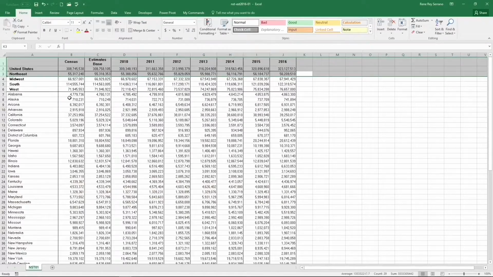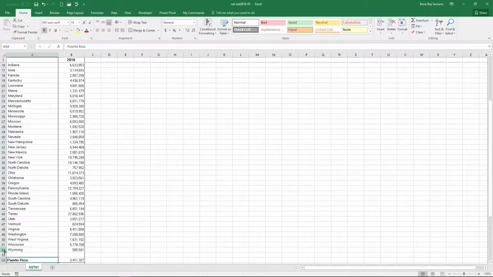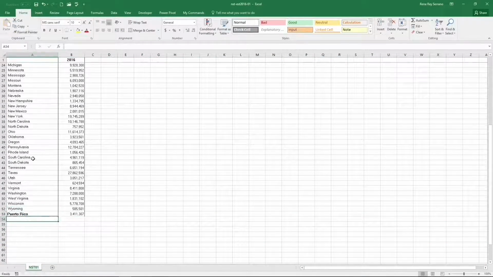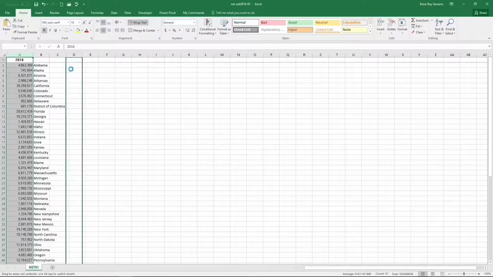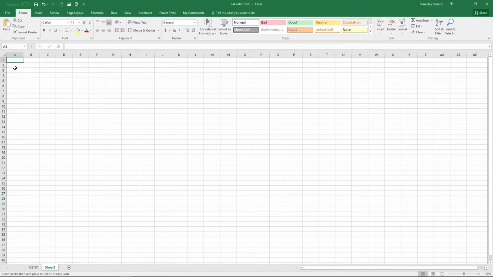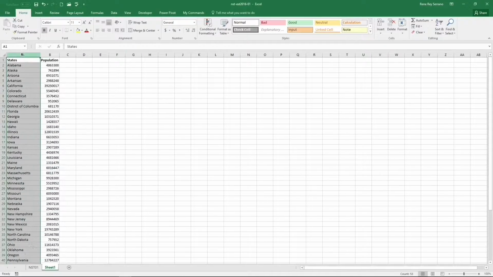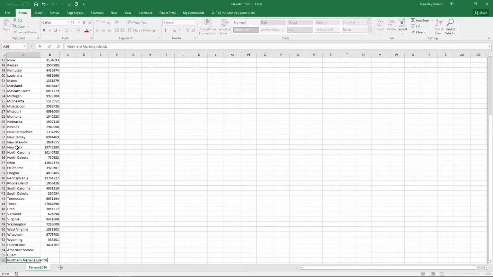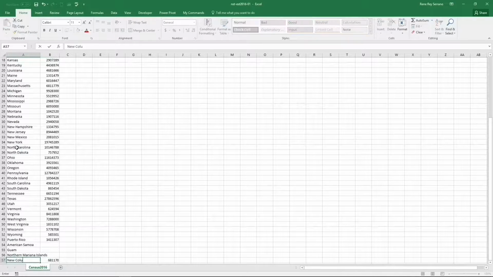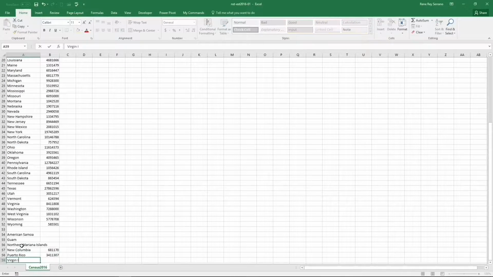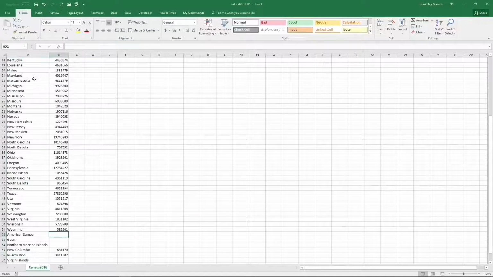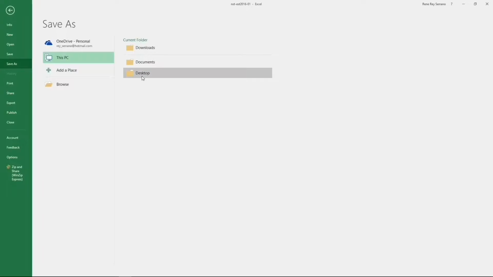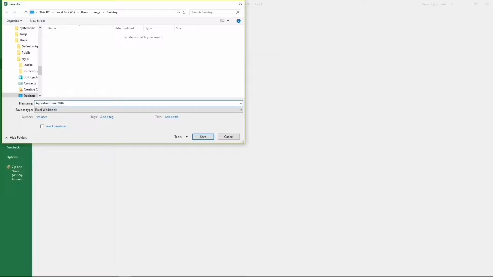Hi, today we're grabbing information from the Census.gov website, and we're grabbing the 2016 estimates. What we're going to do here is grab all 56 states, including the 6 proposed states, which are American Samoa, Guam, New Columbia, which is formerly known as Washington, D.C., the Northern Mariana Islands, Puerto Rico, and the Virgin Islands.